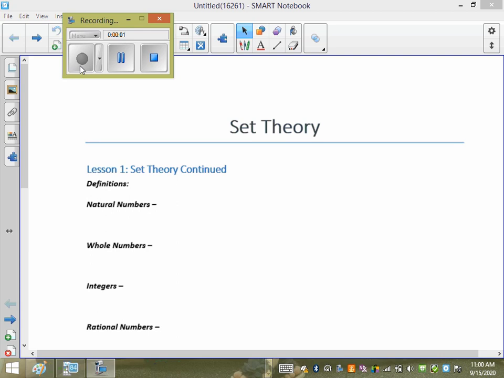So we're starting set theory. We did perms and coms. The perms and coms test is on Monday, right? That doesn't change. You come on Monday, there's your test, right? But we're moving on with set theory, but we're still going to review as we go along till Monday.